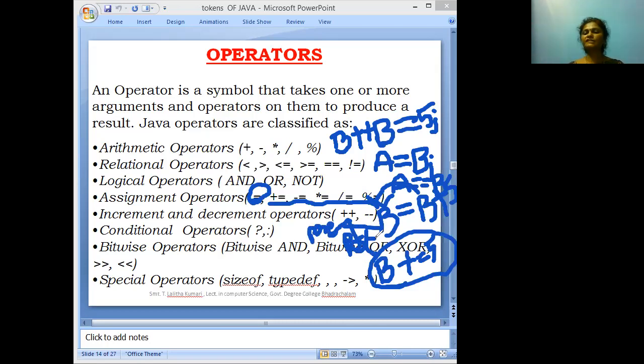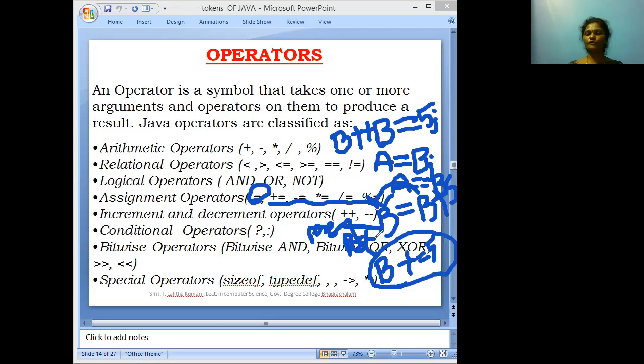Pre-increment means the incrementation takes place first, then the value is assigned to the variable. Post means first the value is assigned, then the variable is incremented.